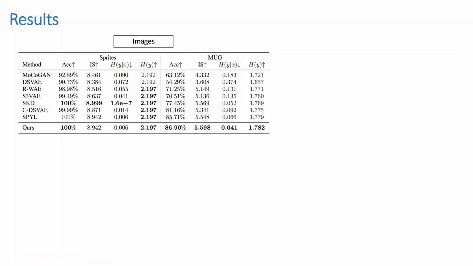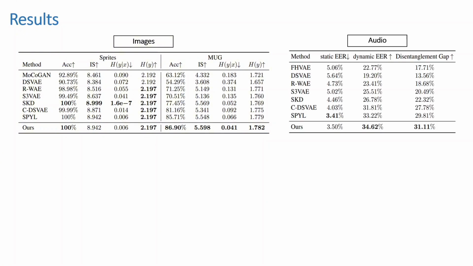To evaluate our method, we use the sequential disentanglement benchmark and show state-of-the-art results in most of the datasets and data modalities. In our image benchmark, our model shows superior performance in generating high-quality images with clear disentanglement of static and dynamic components. For audio data, our approach shows competitive results in static EER and state-of-the-art results in dynamic EER, and eventually in the disentanglement gap.